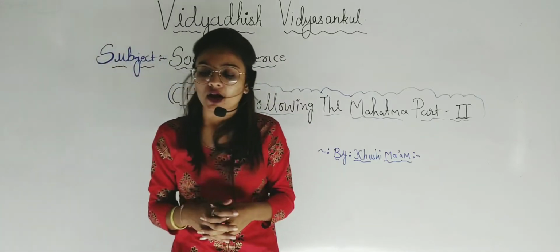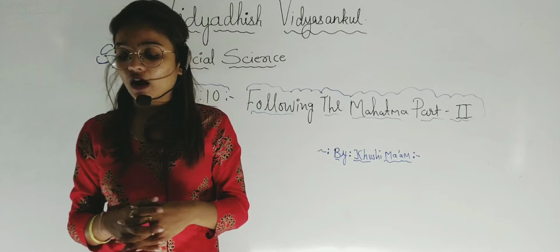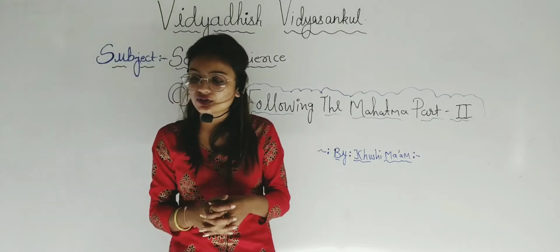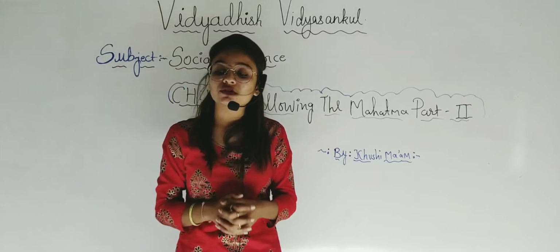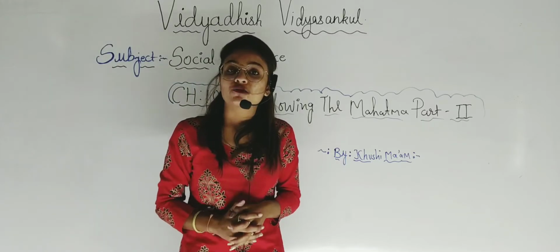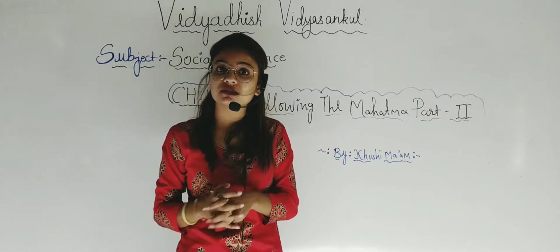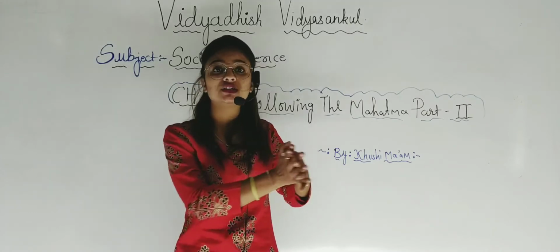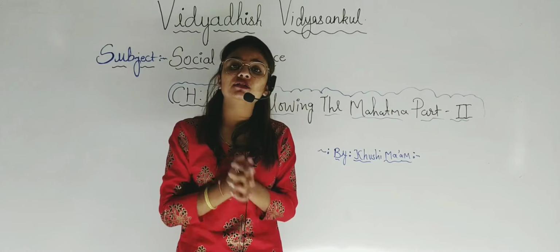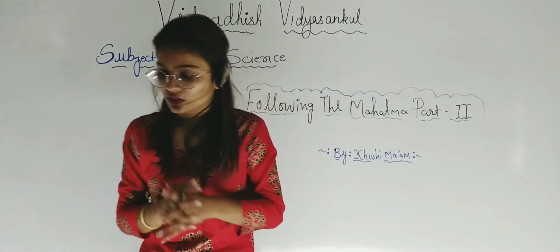Next we have that the British government convened the Round Table Conference in order to discuss the constitutional change. For what reason did they hold this conference? For the constitutional change, they held the Round Table Conference, right?